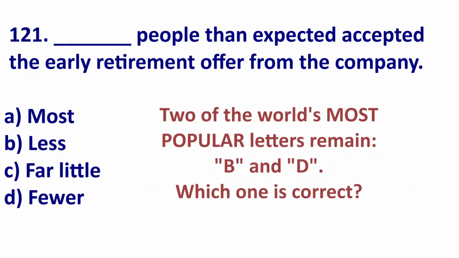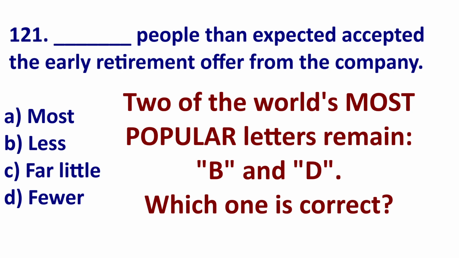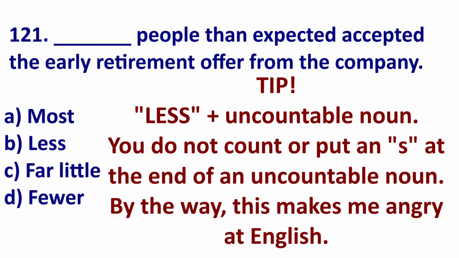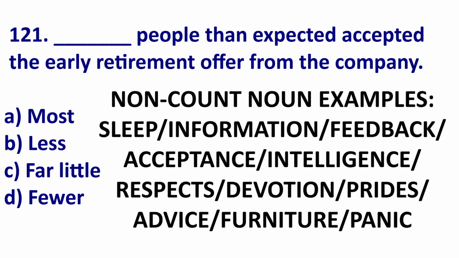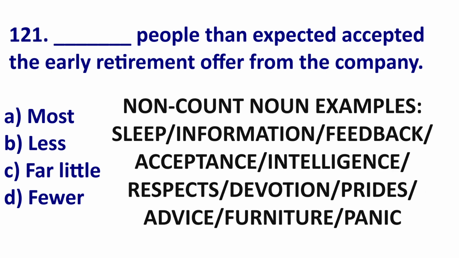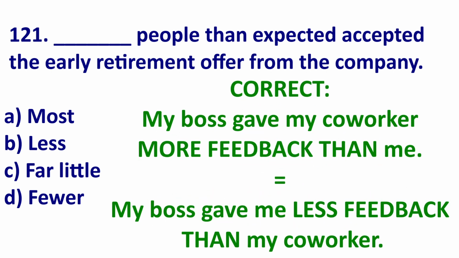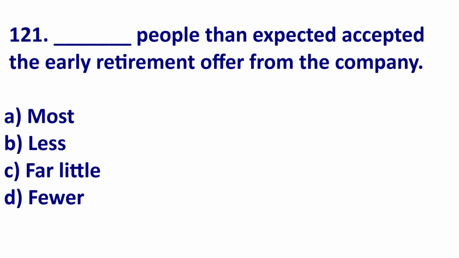So now we have two possible answers left, less and fewer. What is the rule? Well, less is with a non-countable noun in a comparative form. Non-countable nouns are nouns that you cannot count, such as sleep, information, feedback, advice, intelligence, respect. You do not put an S at the end of these. You do not count them. For example, my boss gave my coworker more feedback than me, so my boss gave me less feedback than my coworker. So we know that after less, we need a non-countable noun.